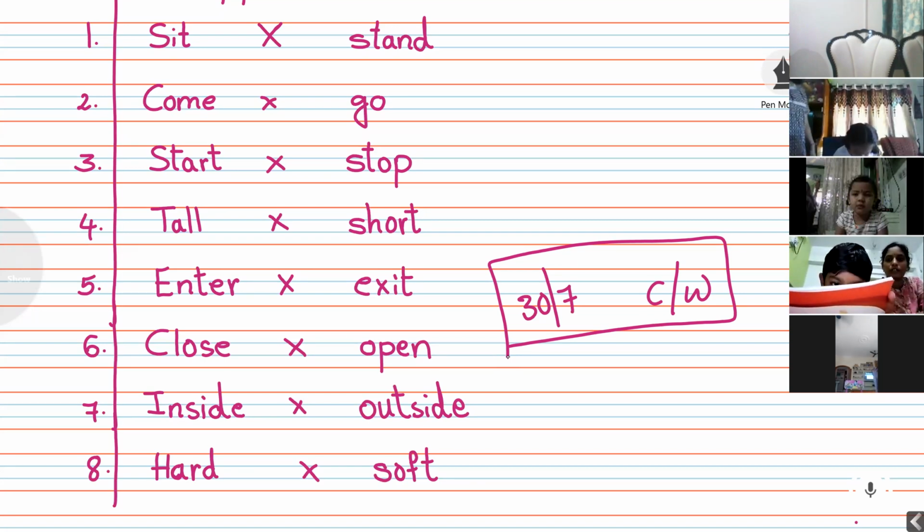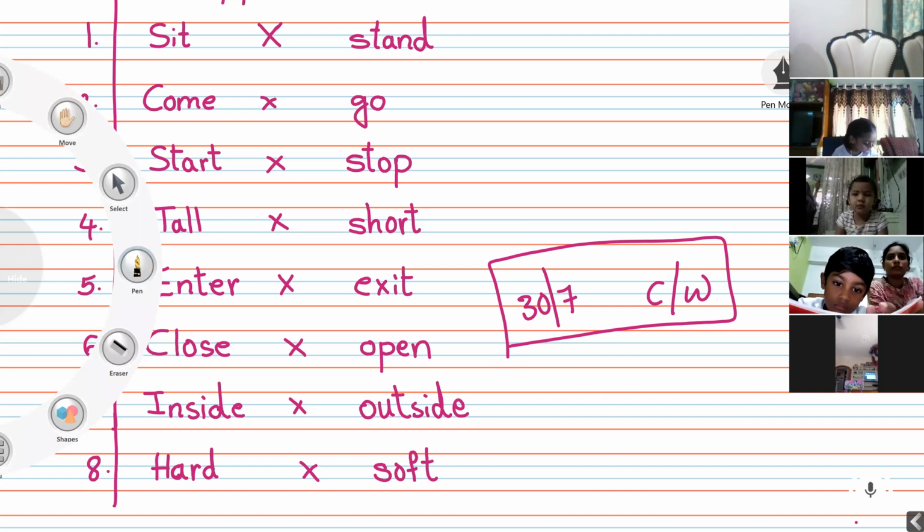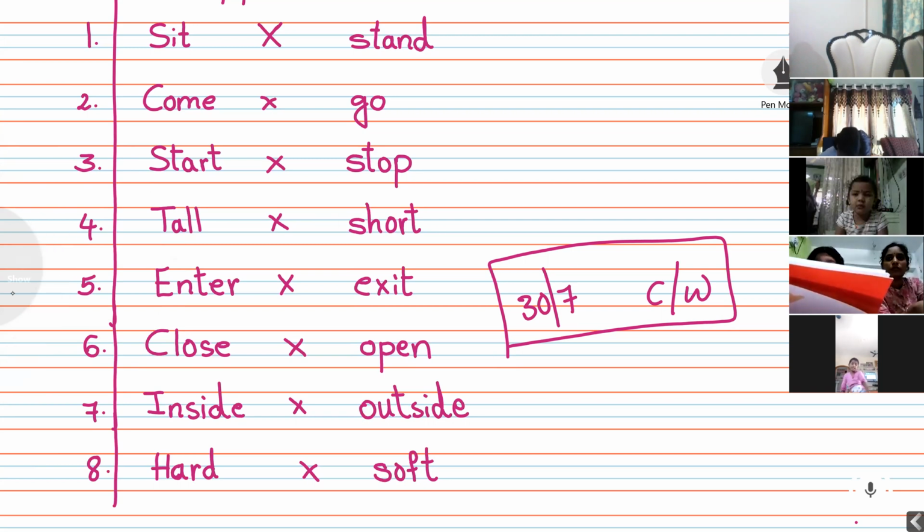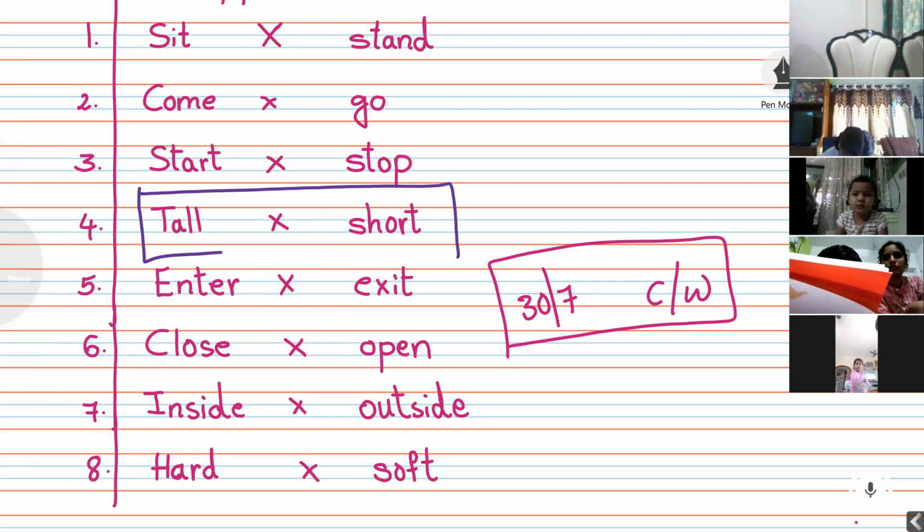And what is the opposite of tall? What is the opposite of tall? Here already we have written in our notebook. What is the opposite of tall? Opposite of tall is short. See here, this one. And you have to write short. S-H-O-R-T, short. Tall, opposite, short. Tall, read and write beta. Tall, opposite, short.